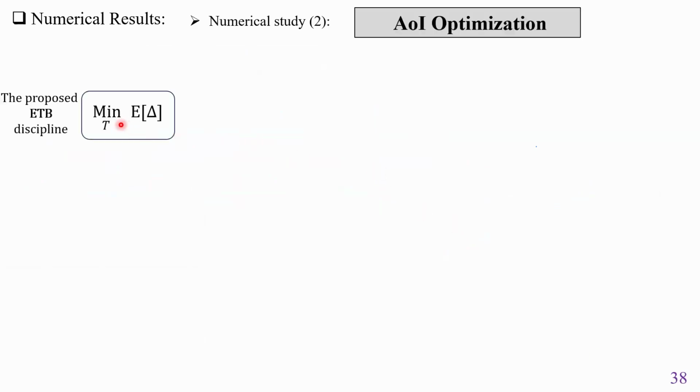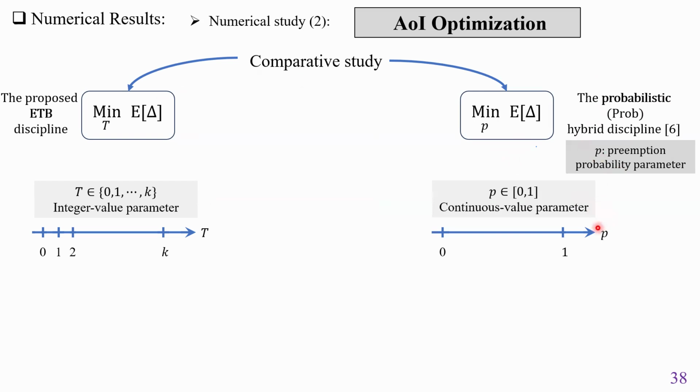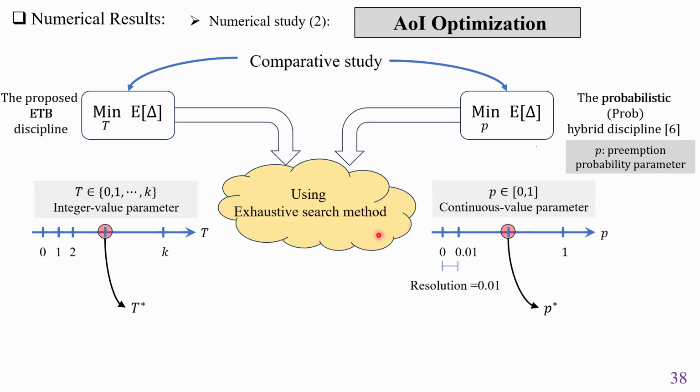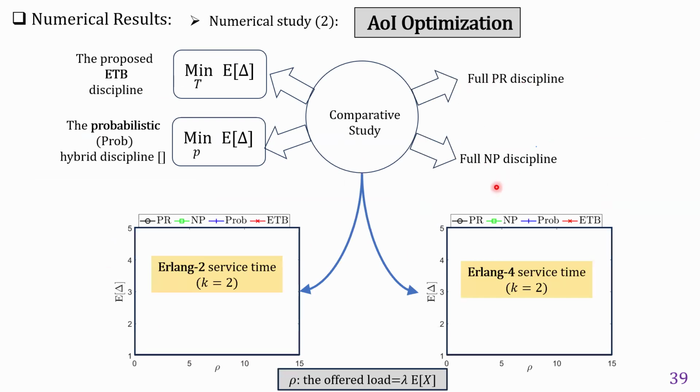In the second numerical study, we conduct an optimization problem to minimize the average age of information, where the threshold parameter T is the corresponding decision variable. We compare this problem with a similar problem for the probabilistic hybrid discipline, where the preemption probability parameter is the corresponding decision variable. Both problems are solved using the exhaustive search method to find the optimal solution. The optimization results are further compared with the full preemption and the non-preemption disciplines under two different settings of the Erlang service model.